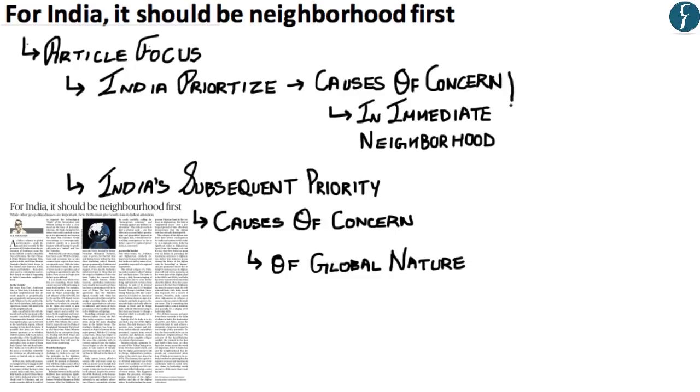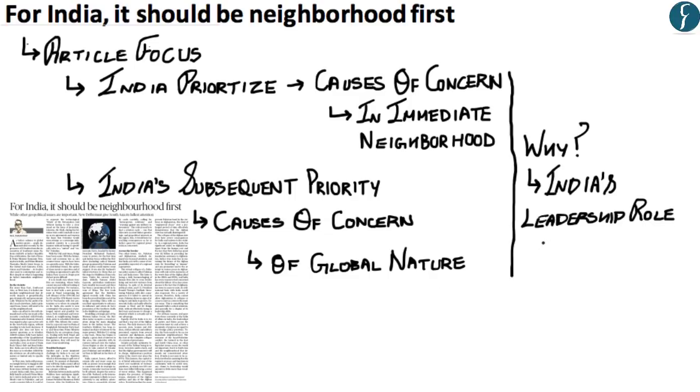Now, the question is, why is the author recommending this? Now, according to the author, India needs to showcase a leadership role in ensuring stability first in its neighborhood, and it is only after establishing a leadership role in our neighborhood that India can claim global leadership roles.